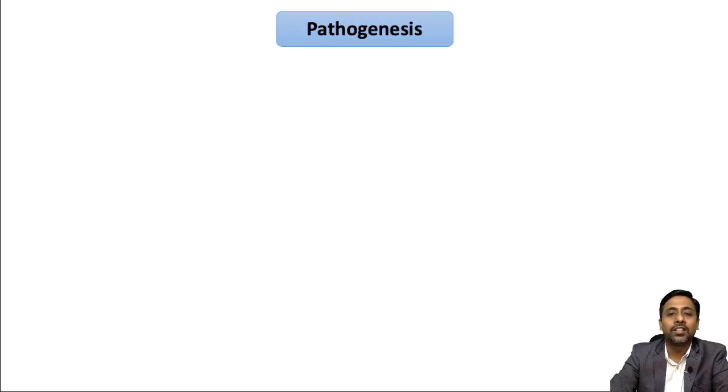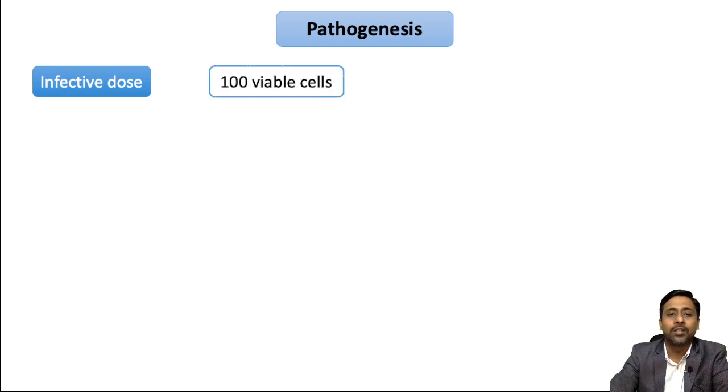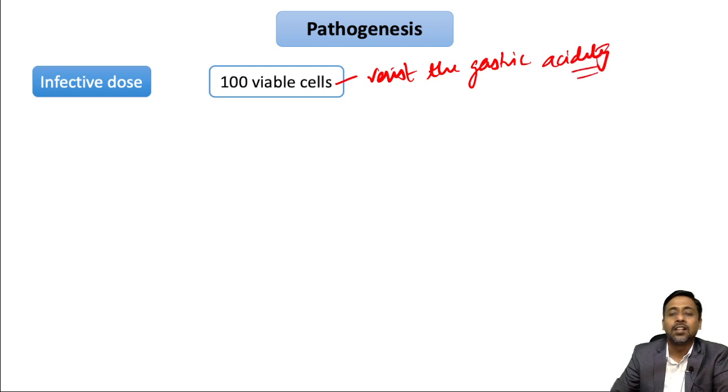Pathogenesis, if you see, the infective dose is very low. The infective dose is as low as below 100. So even 100 or less than 100 viable cells may cause infection. And the reason behind this is because they can resist the gastric acidity. They can resist the gastric acidity.